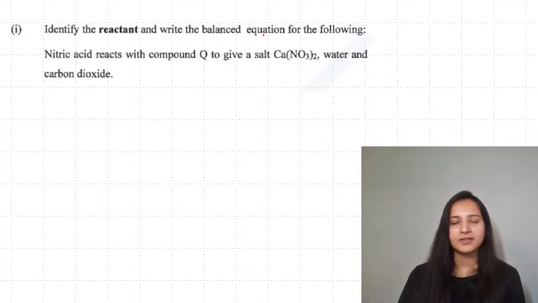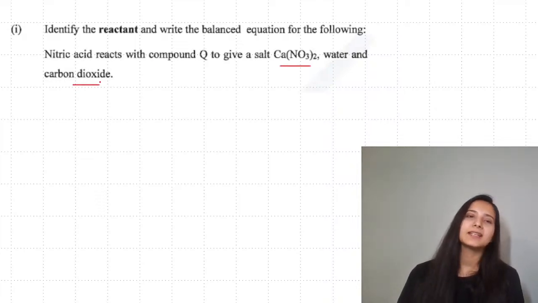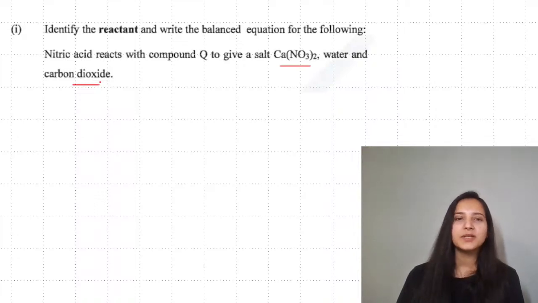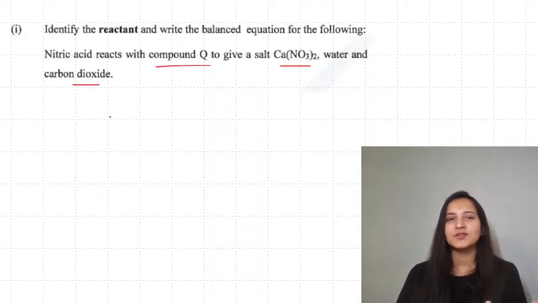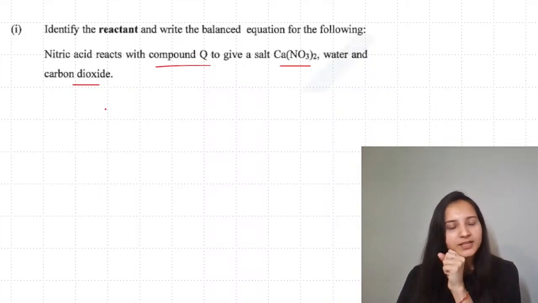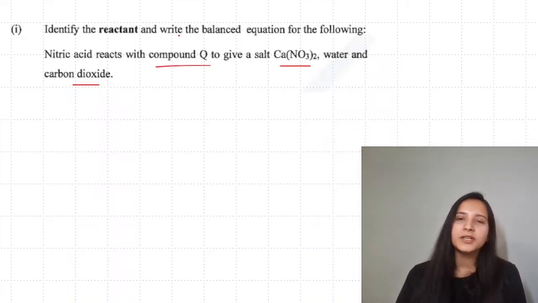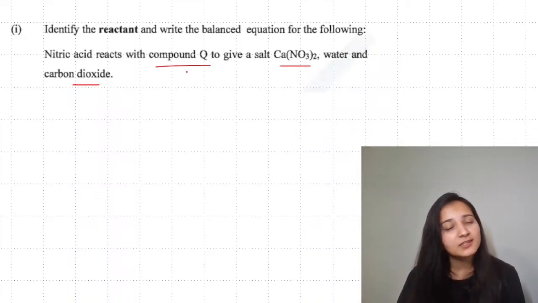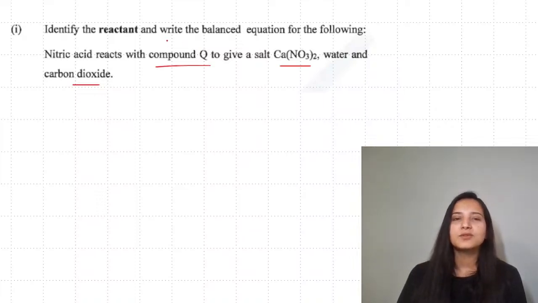Identify the reactant and write the balanced chemical equation. Nitric acid reacts with compound Q to give salt, calcium nitrate, water, and carbon dioxide. When you speak about a compound Q which can react to form salt, water, and CO2, then this compound has to be a carbonate or bicarbonate. It has to have calcium in it. So it is going to be either calcium carbonate or calcium bicarbonate, anything you can write.